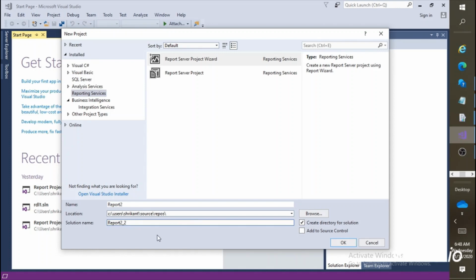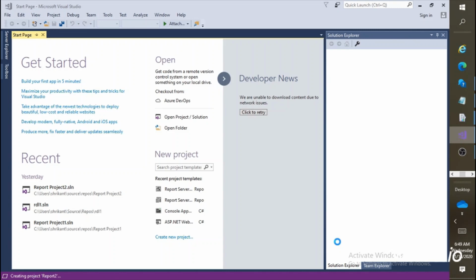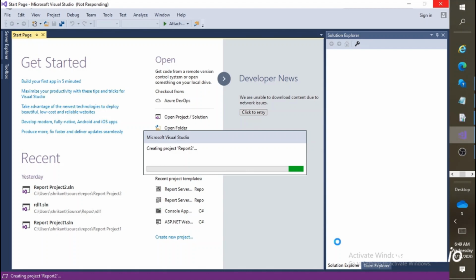Now if you observe carefully, you will see here that the name for the reporting project and the name for the solution are not the same. It can be the same or it can be different. It's your choice. If you want to place both names the same, you can choose it, or if you want to change the name for the solution, you can change it. Then click on OK. The moment you click on OK, a new project will get initiated and you will see the pop-up: Microsoft Visual Studio creating a project report 2.